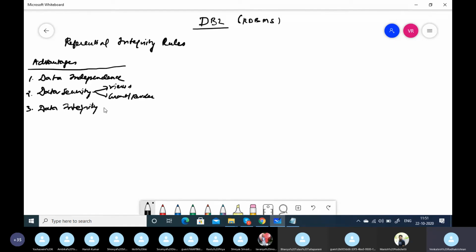In addition to these rules, we have additional constraints like primary key, foreign key, not null, unique, check constraint, etc. Primary key is a rule. What are the characteristics of a primary key? Primary key characteristic: unique and not null. Not null is a constraint. By default, the value is null. Not null is a constraint, and check is a constraint, etc.